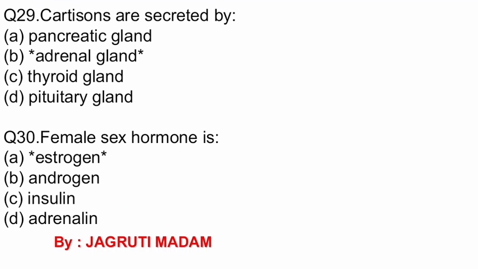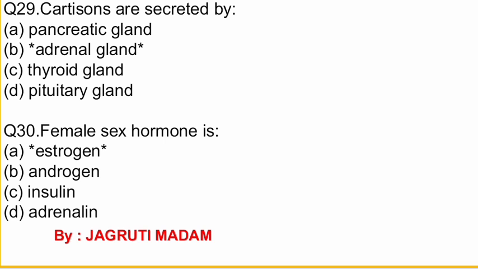The next question, question number 29. Cortisone is secreted by. Options are pancreatic gland, adrenal gland, thyroid gland, pituitary gland. The correct answer is adrenal gland. Question number 30. Female sex hormone is.